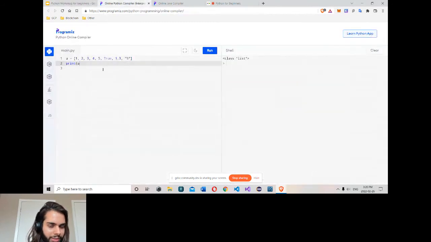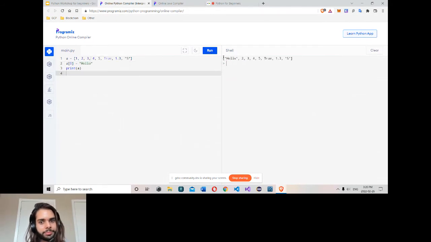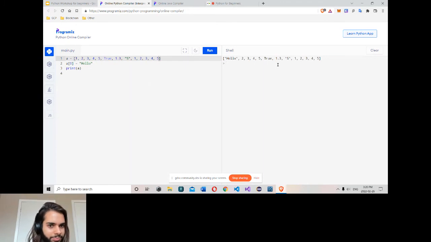So here, you can go here. I can maybe take the first element, make it a string. Hello. Done. So yeah, I can simply change a value, right? Now add some duplicate values: 1, 2, 3, 4, 5. Done. So here, same thing.